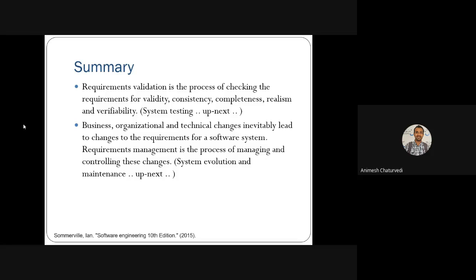Then you do the requirement analysis and requirement management, and the process of managing and controlling activity for all these changes. We'll see all these things in the system evolution and maintenance part.